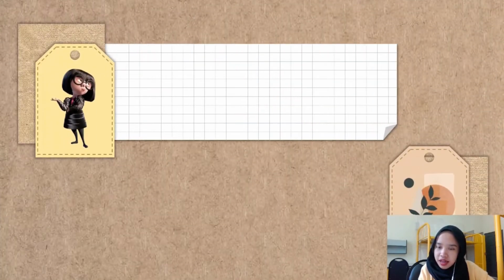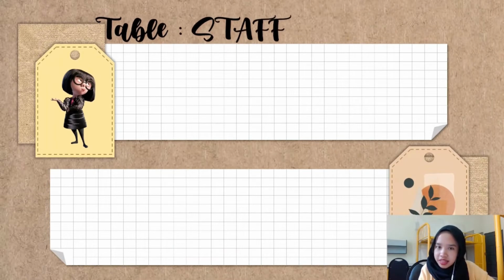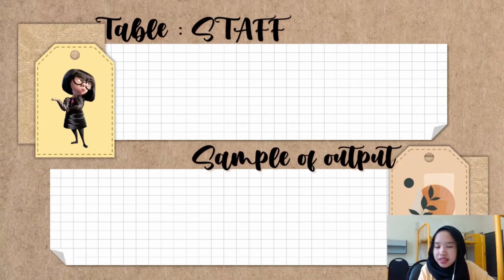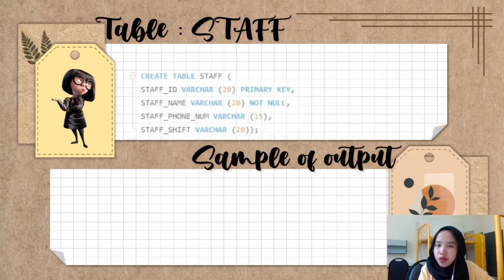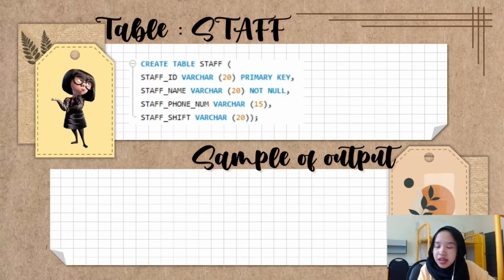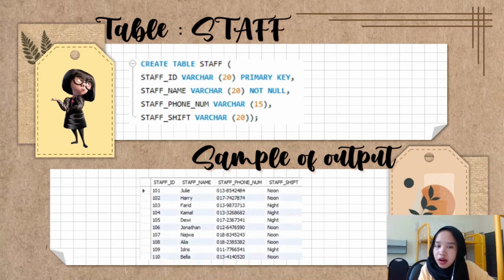Next, we will take a look at the third entity, which is staff entity. So it's the same as before. We have a primary key for staff, but in this case we have no foreign key. So in staff entity we have a total of 4 attributes, including 1 primary key, which is staff ID. So this is the sample of output for staff entity.